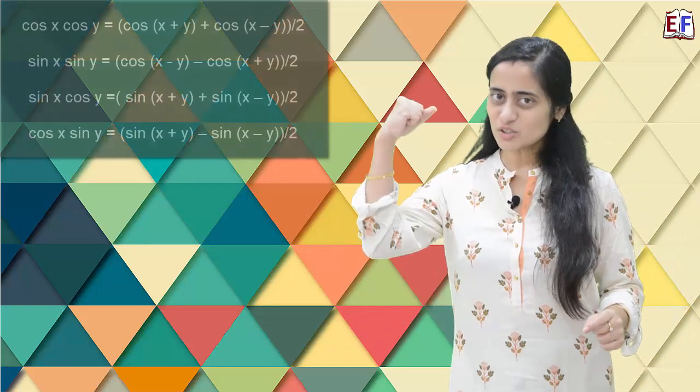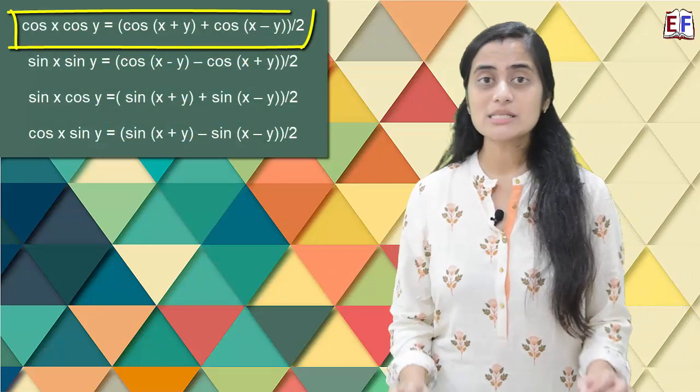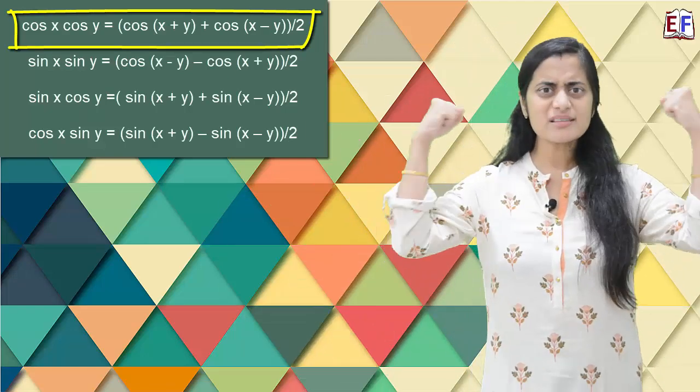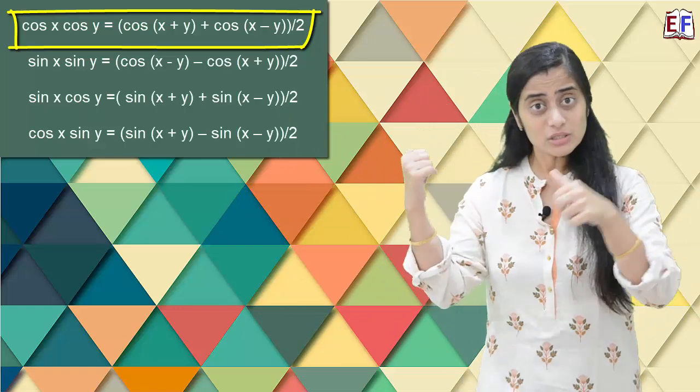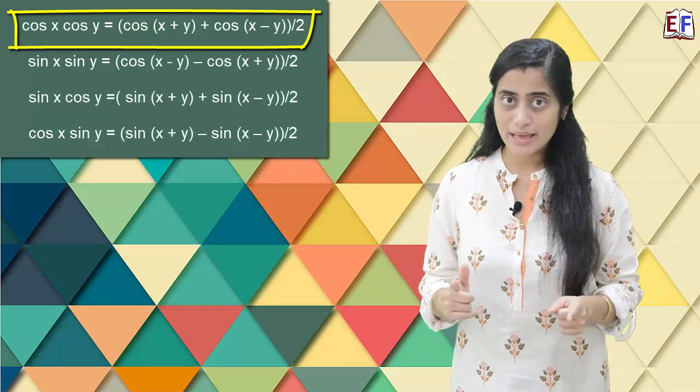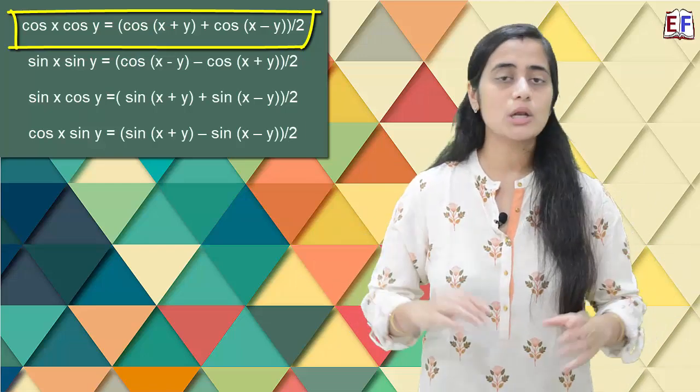We will again use the same memory tip, the boss and the sun. Let's look at the first formula, which is cos x cos y. The boss, being the boss, feels that he can do everything alone and doesn't need the sun. Therefore this is equal to cos x plus y plus cos x minus y divided by 2. There is no sine function at all.